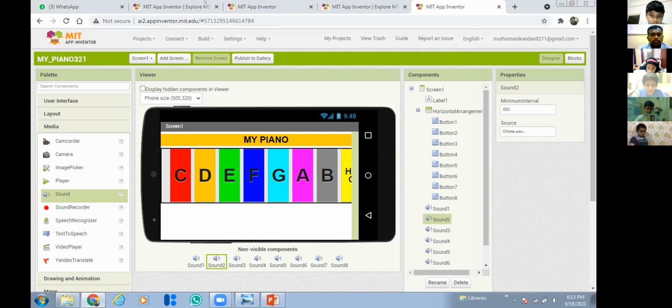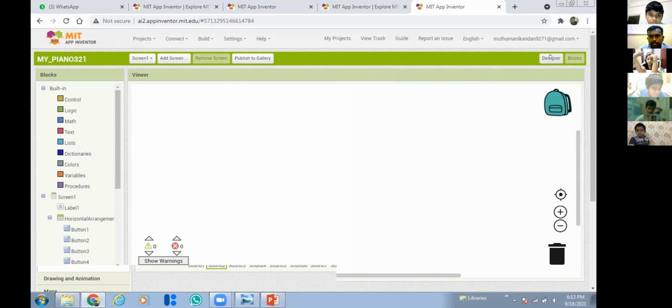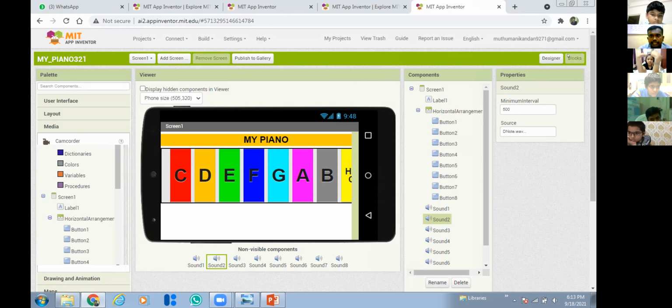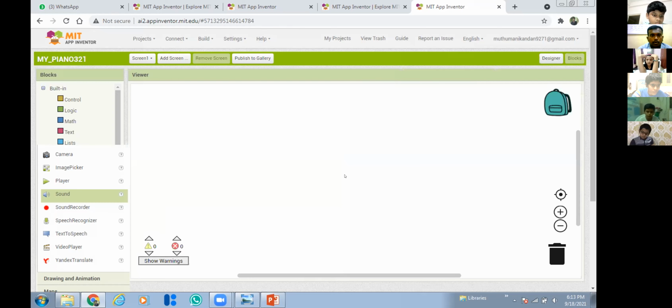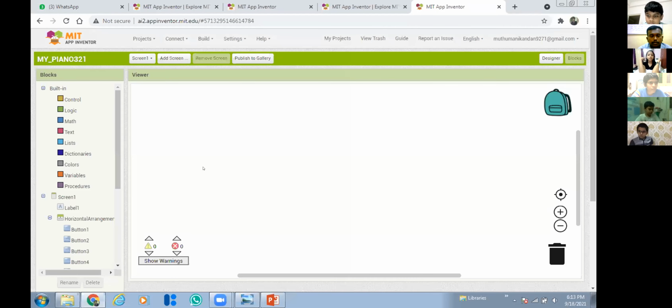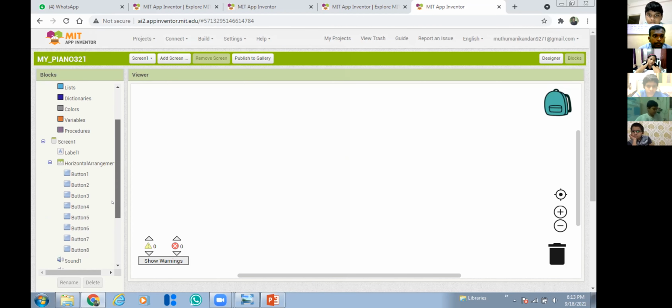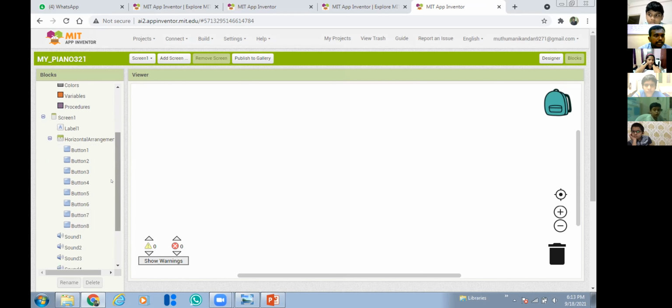So how to do this programming? On the right side you can see the blocks, right? So you have to go to the blocks. Note it down properly: anytime you can switch between the designer and the blocks. So I'm going to the blocks. This is the programming area in which I'm going to do the coding. Here only I'm going to write the instructions. As I told, it is block-based programming. It is very simple and easy to understand.